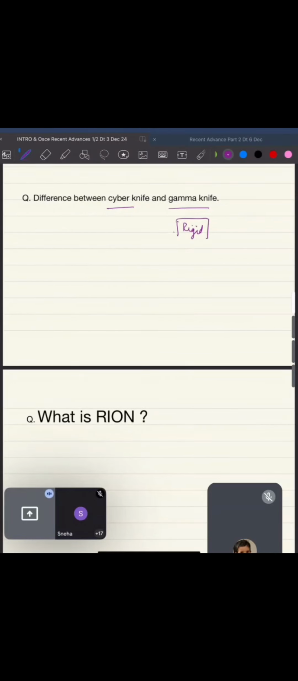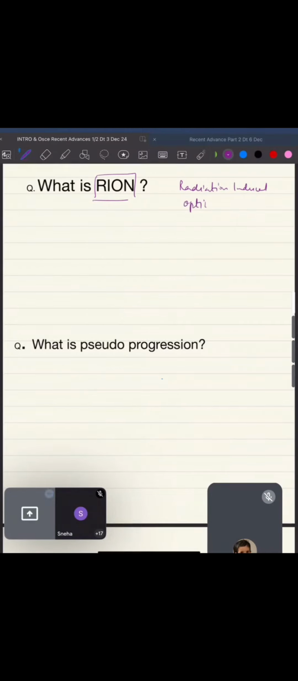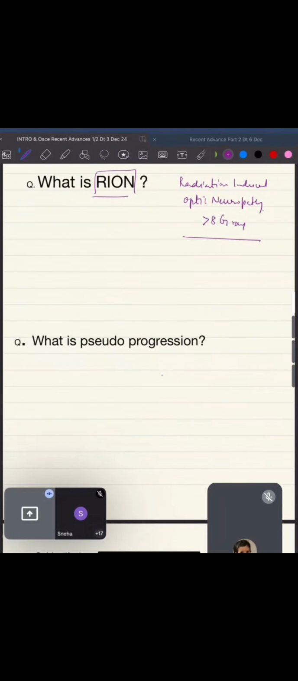Now coming to this, this is again an important question. What is RION? Can somebody take a try? Radiation induced optic neuropathy. Yeah. Thank you, Dr. Sneha. Radiation induced optic neuropathy. Second question they'll ask you, what is the dose after which RION can occur. If more than 8 gray radiation is given, RION can occur. Now SRS, normally 12 to 13 grays radiation is given.